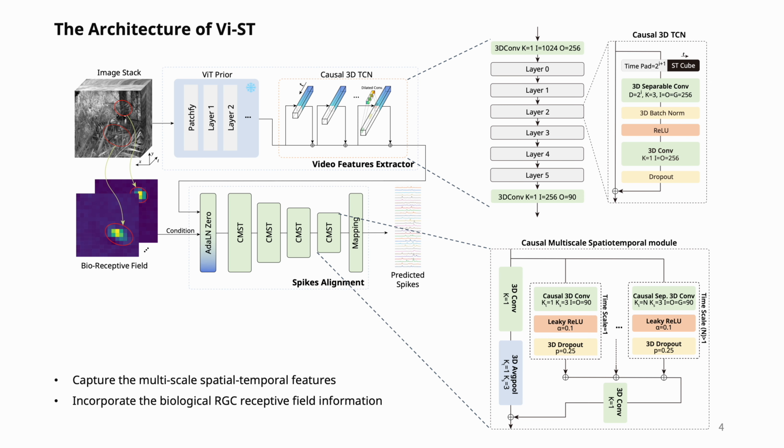We divide the model into two parts: the video features extractor and the spikes alignment module. In the video features extractor, we utilize DINOv2 as a prior for spatial information of image pixels, and utilize the causal 3D temporal convolutional module to extract the spatio-temporal features of visual pixels at different scales. Then we feed the extracted features into the spikes alignment module with biological receptive fields. The spikes alignment module is designed to align the visual pixel feature space with the neuronal response space, which is implemented by 4 causal multiscale spatio-temporal modules, named CMSD.